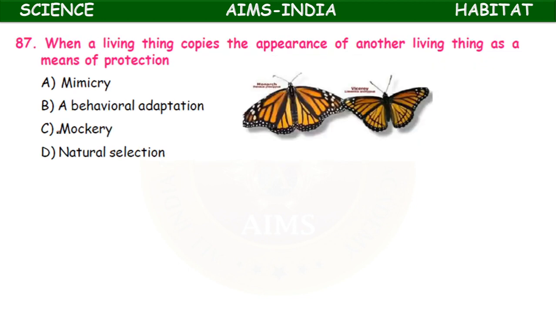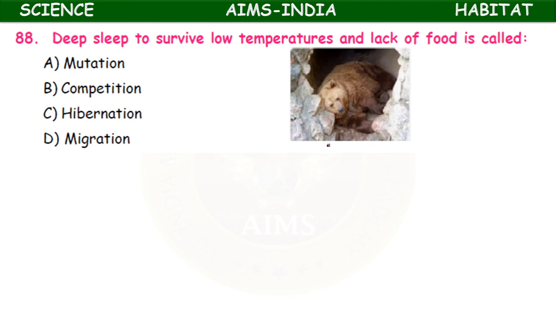When the living thing copies the appearance of another living thing as a means of protection, it is called mimicry, a behavioral adaptation, mockery, natural selection. It is mimicry. Deep sleep to survive low temperatures and a lack of food is called mutation, competition, migration, hibernation.